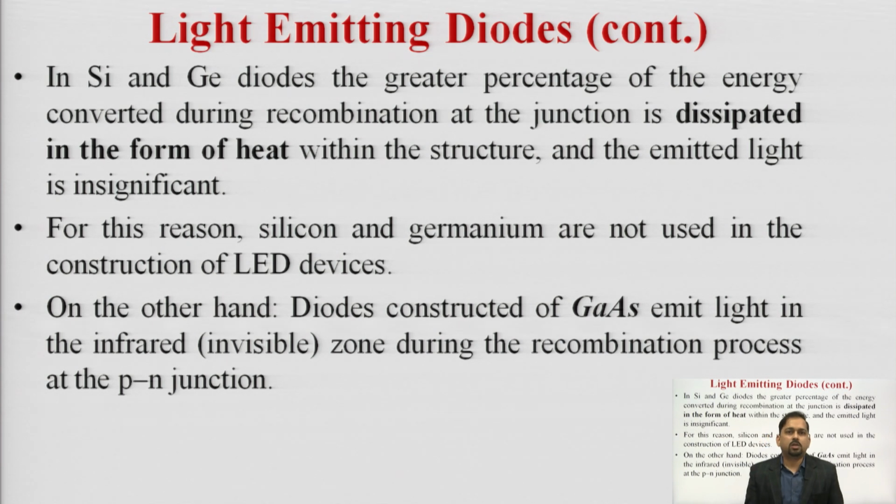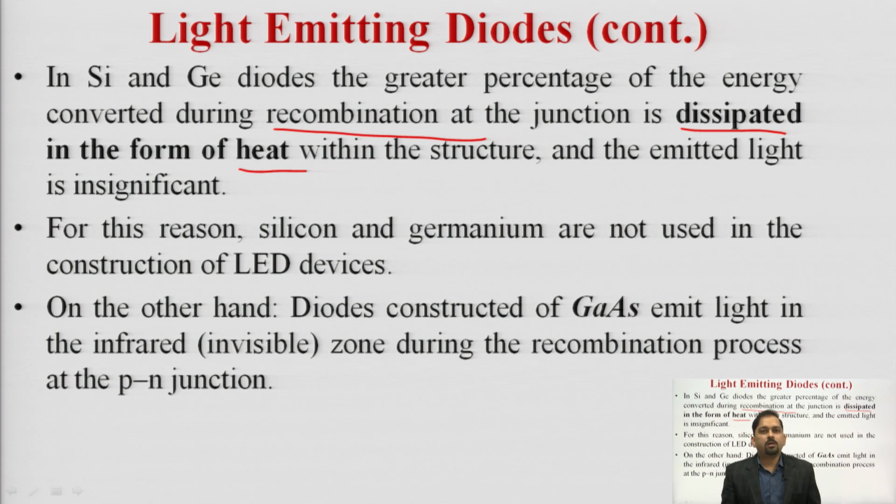We have silicon and germanium as semiconductor materials, but if we construct an LED using silicon or germanium, then the greater percentage of energy converted during the recombination process will be in the form of heat, whereas the light emitted will be insignificant. That is why we do not use silicon and germanium for the construction of LEDs.